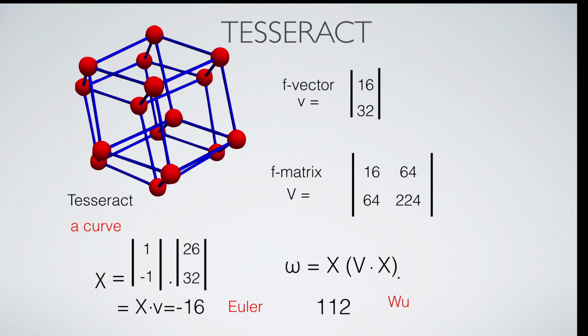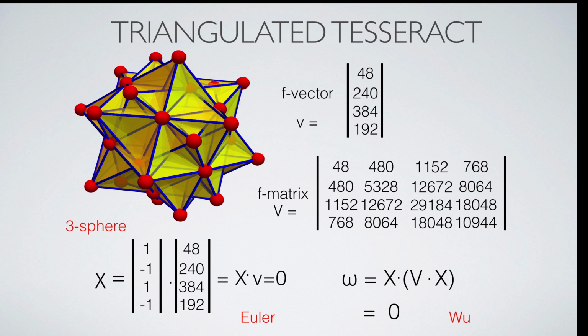The tesseract is the 4-dimensional cube, but it is a 1-dimensional graph as it has no triangles. The F vector has only 2 components. The Euler characteristic is -16, the Wu characteristic is 112. The Wu curvature is constant 7. And here is the computation for the triangulated tesseract, which is now no more a Platonic solid. Its Euler characteristic and Wu characteristic are still 0.